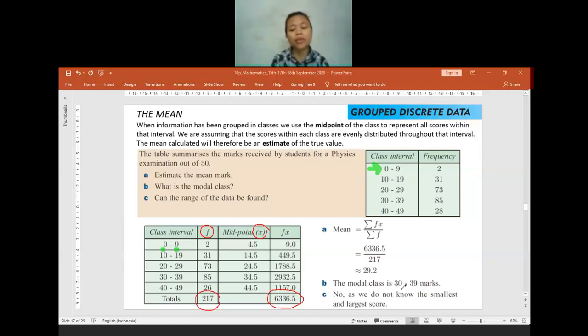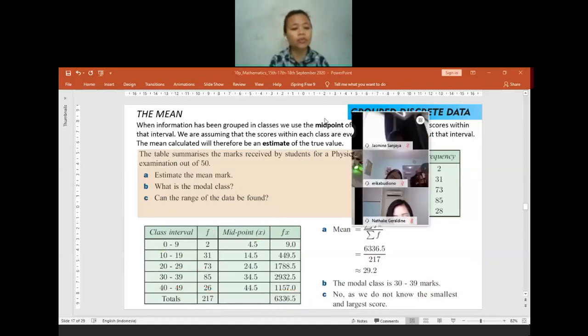So you can say it is as a model or you can say it as a mode. So the mode is in between, in the class of 30 until 39. As I told you before, when it's already in the frequency table and you have to find the mode, you have to look at the frequency. The one having the highest frequency will be the mode. So yeah, it will be 30 until 39.